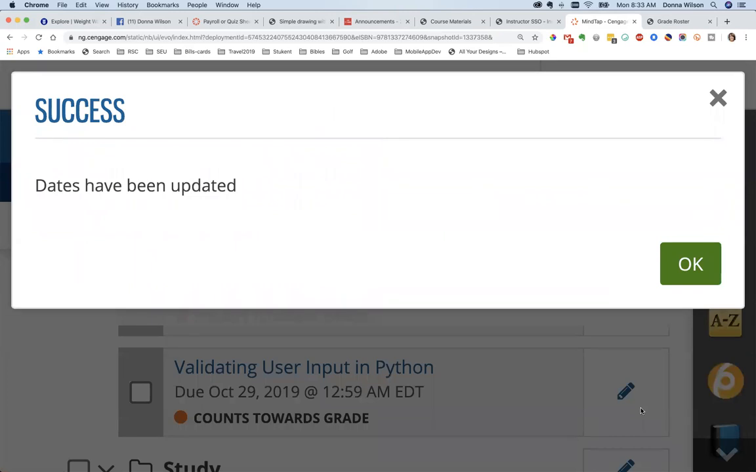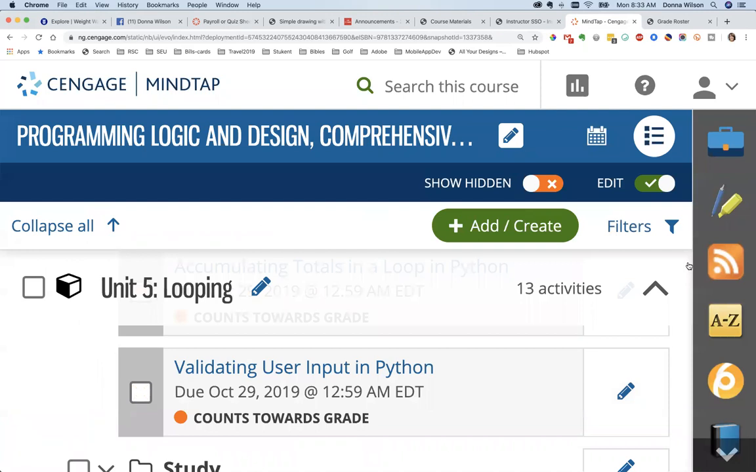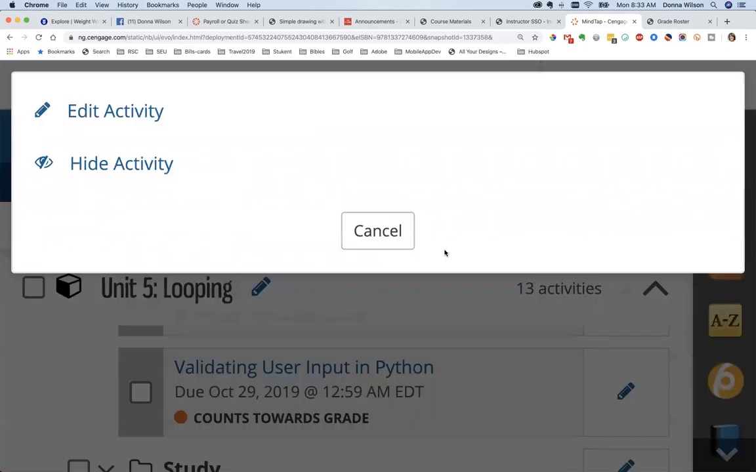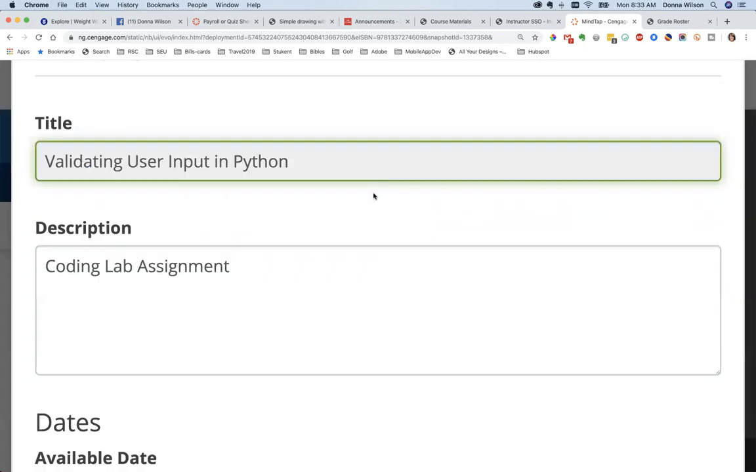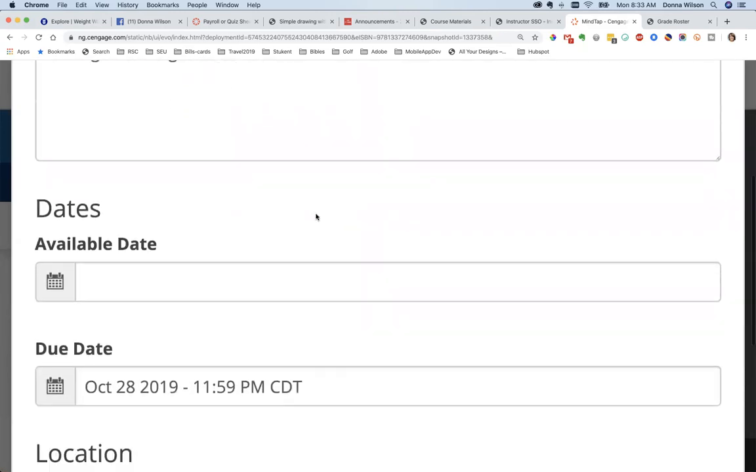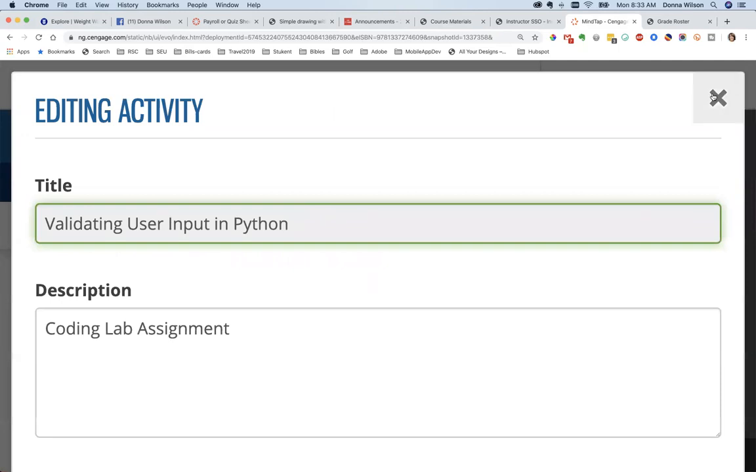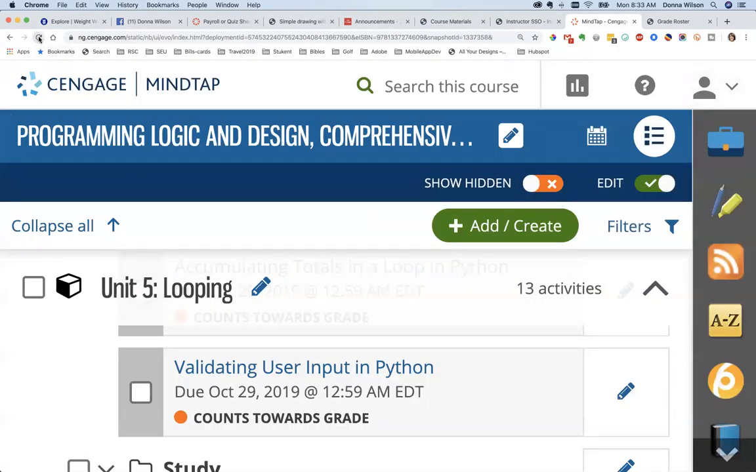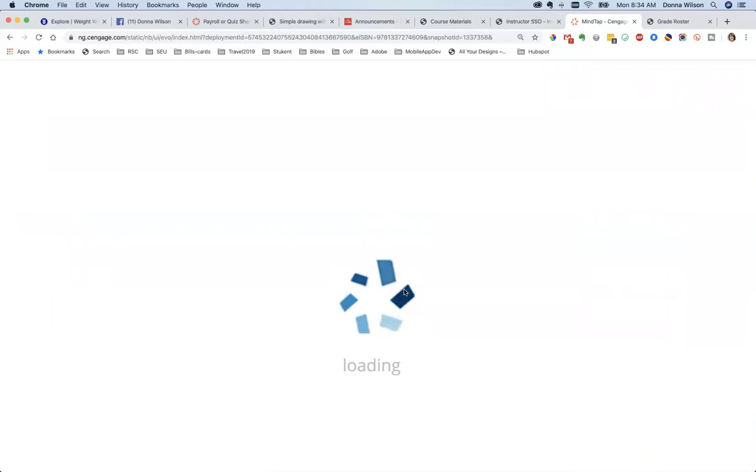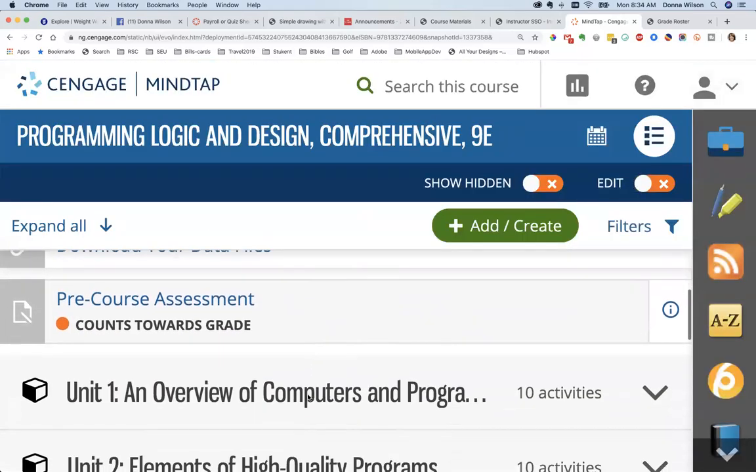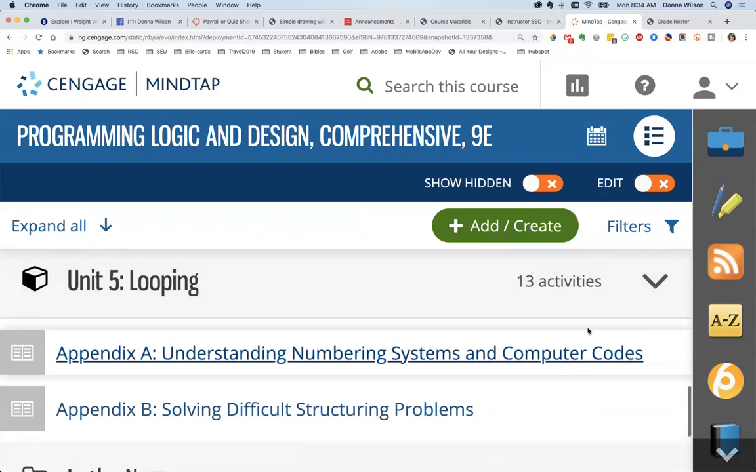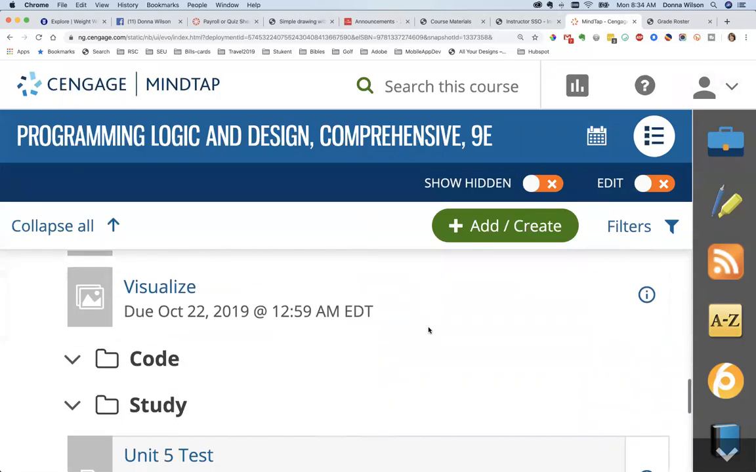I thought it did. Dates have been updated. Let's see. Well, it doesn't appear that it updated it. Let me look. Edit activity. Due date. Oh, it does say due date here. So it must be that I have to refresh up there. So these should all now say the 28th. Let me make sure of that.